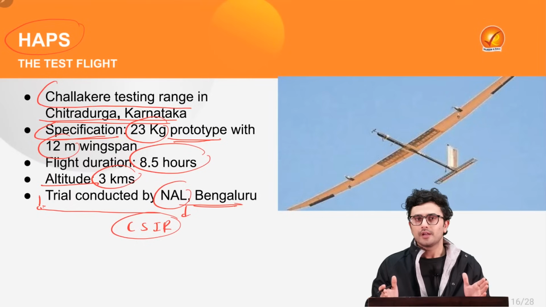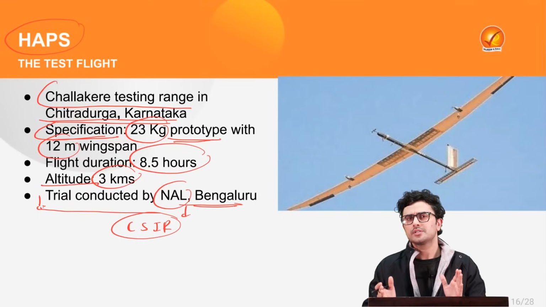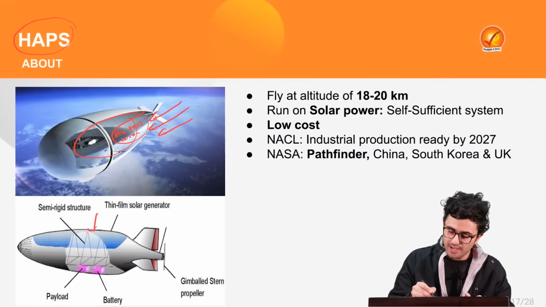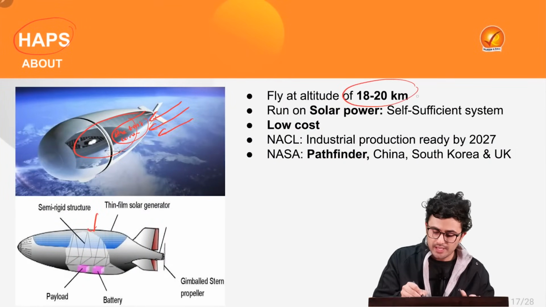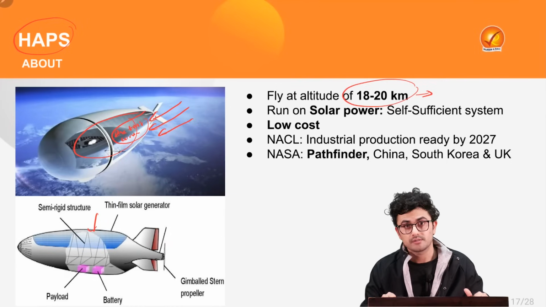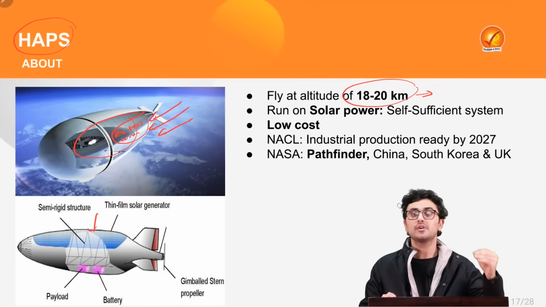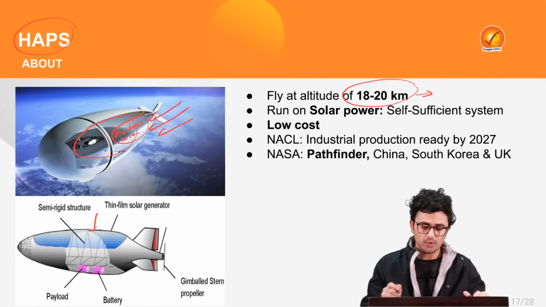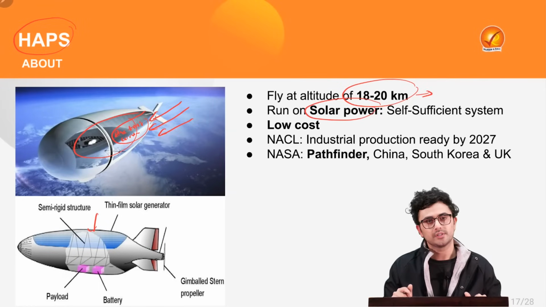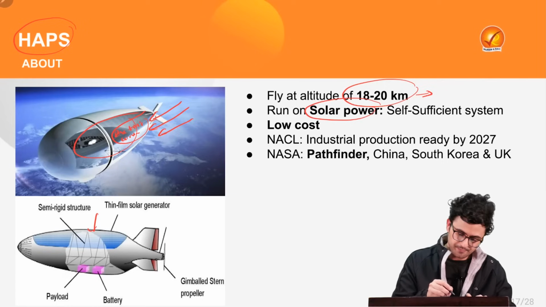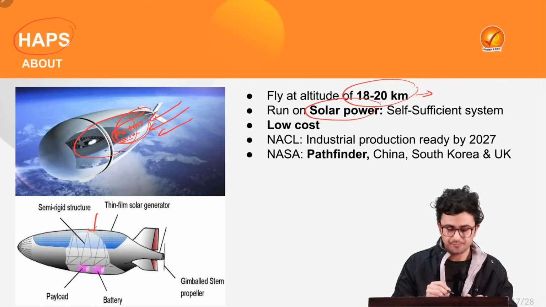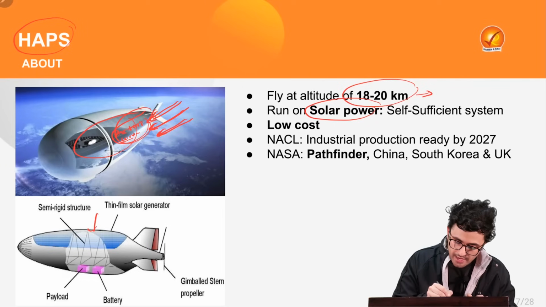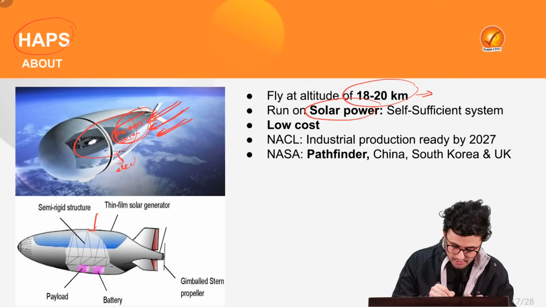Now let's inquire about what this high altitude pseudo satellite is after all. Well, first and foremost, it can fly up to an altitude of 18 to 20 kilometers, which is double the height of a commercial flight. Also, it runs on solar power. Now look at the images. Here we have an electric converter which converts the sunlight falling on it into electrical energy.